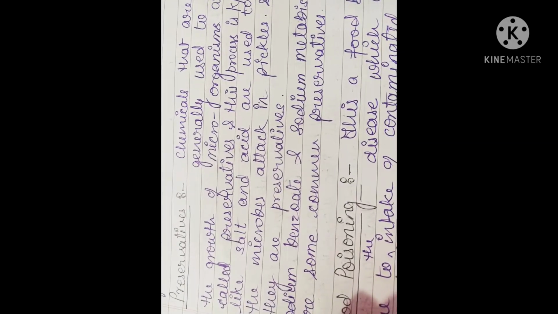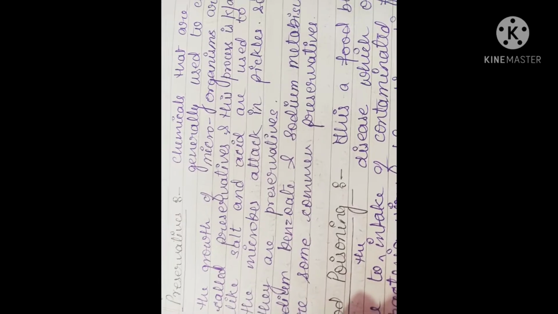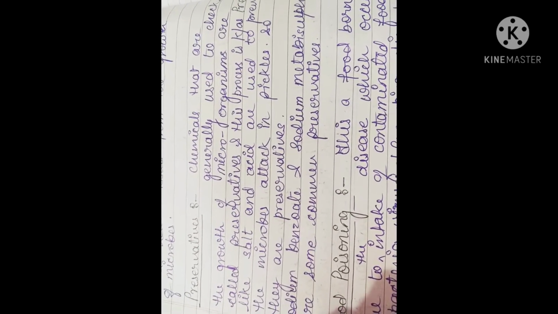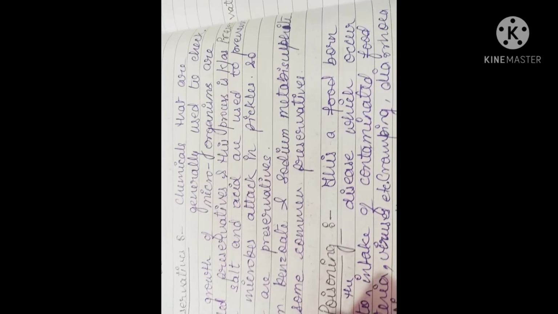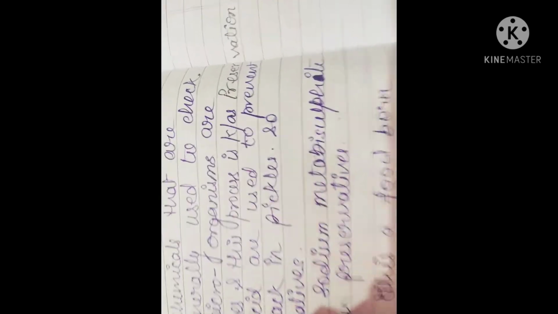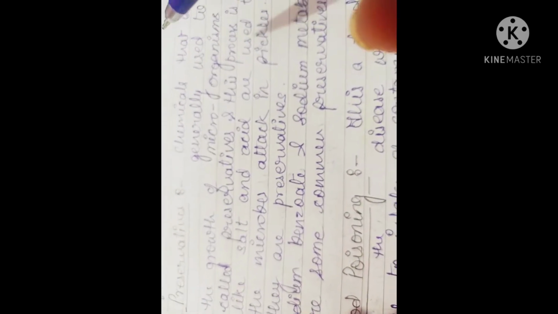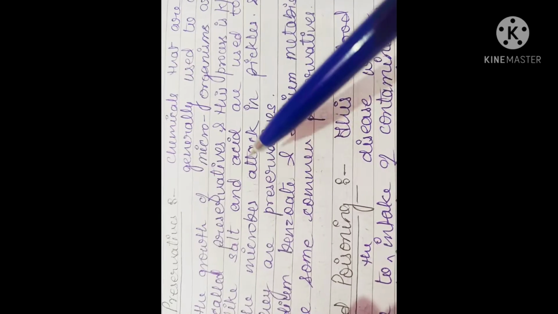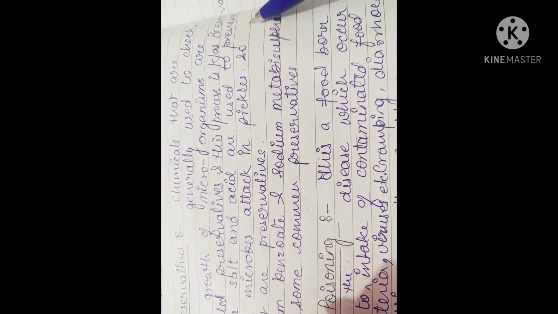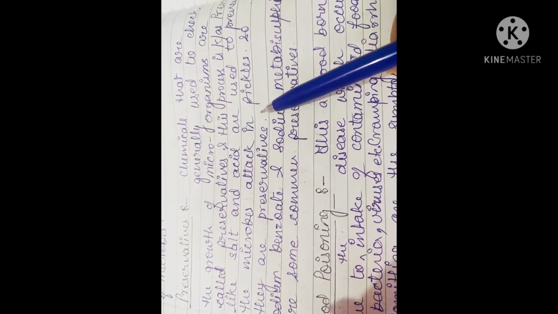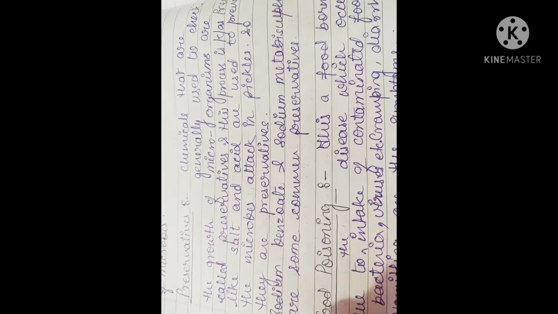These chemicals are preservatives, and the whole process by which we can check the growth of microorganisms with the chemicals is termed as preservation. Like salts and acids are used to prevent the microbes' attack in pickles.